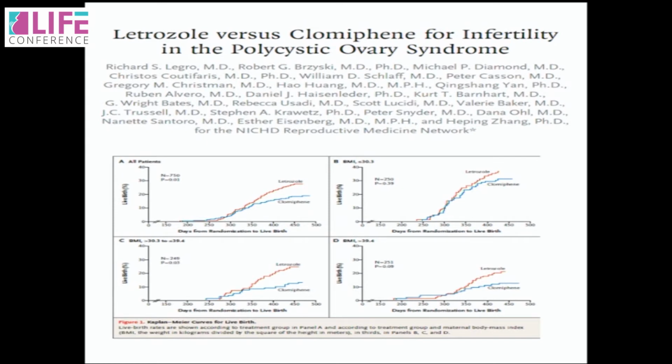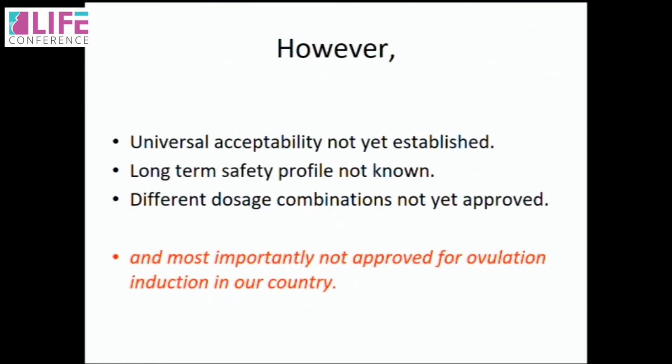So there is good data which says that letrozole works better than Clomiphene, but unfortunately it's not universally accepted, the long-term safety profile is not known, and most importantly, in our country it is not approved to be used for ovulation induction. There are two other similar molecules, all of you are aware, tamoxifen and anastrozole.